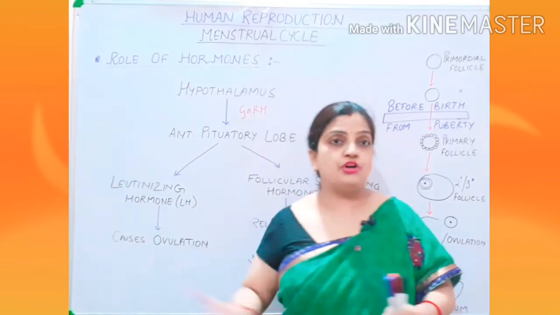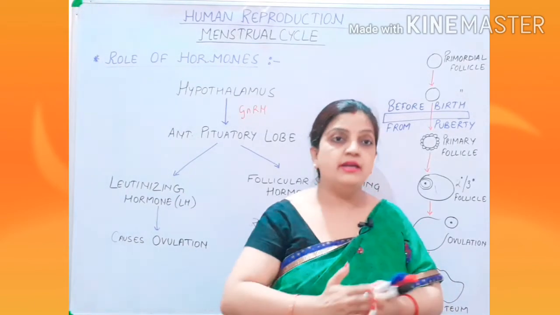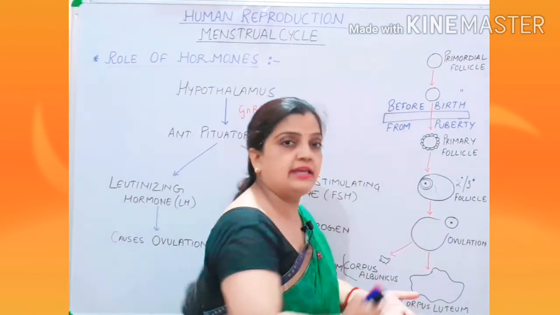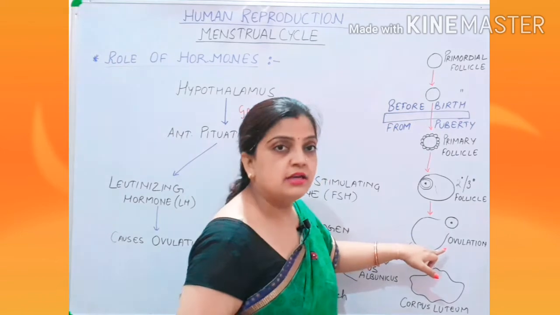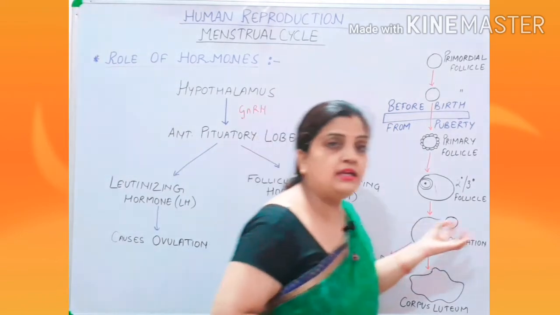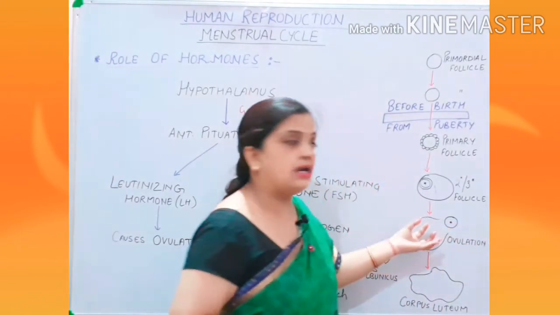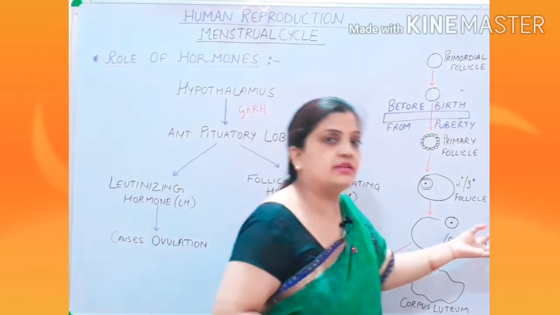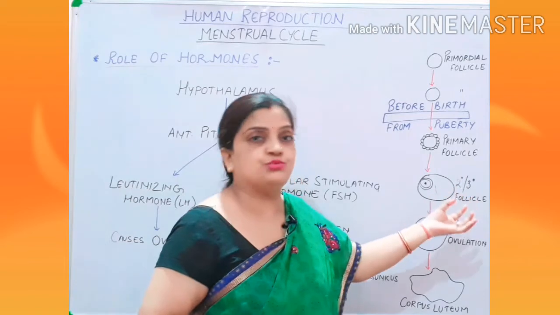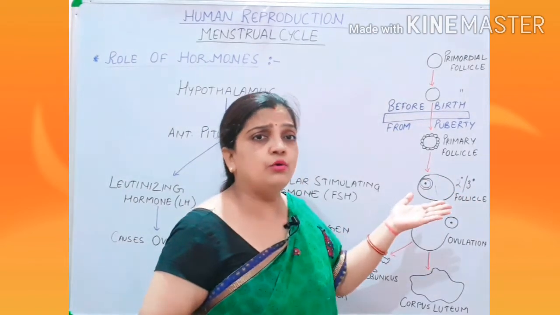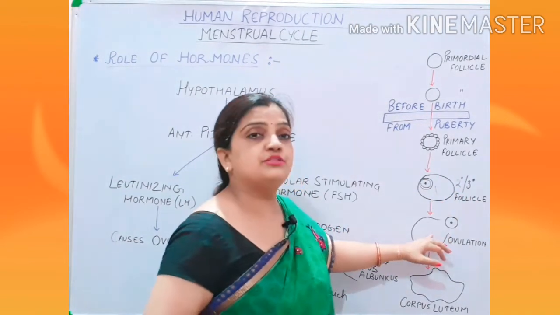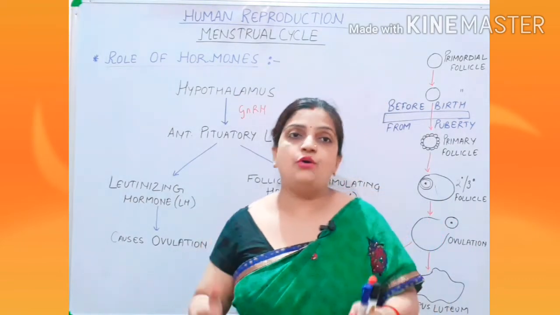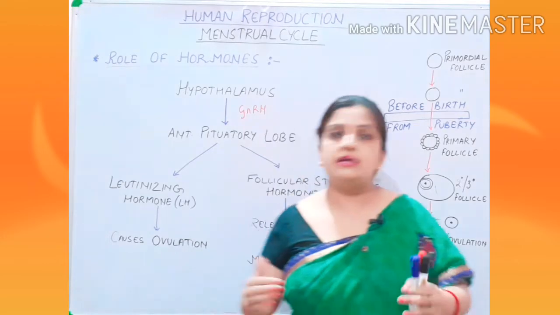Now this LH hormone behaves like a hammer. It is breaking the Graafian follicle so that the ovum can be oozed out, so that your secondary oocyte can come out from the Graafian follicle and enter into the oviduct. And children, this process occurs during the 14th day of the cycle. Now this is a little confusing.